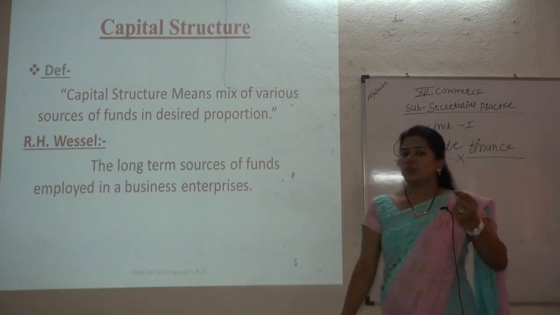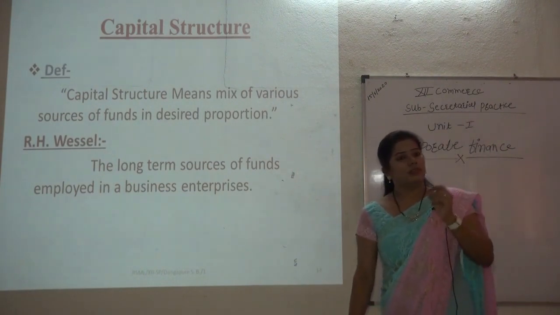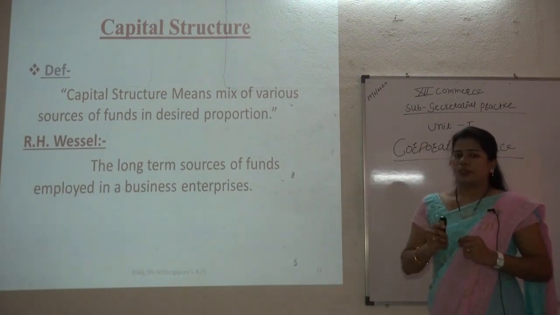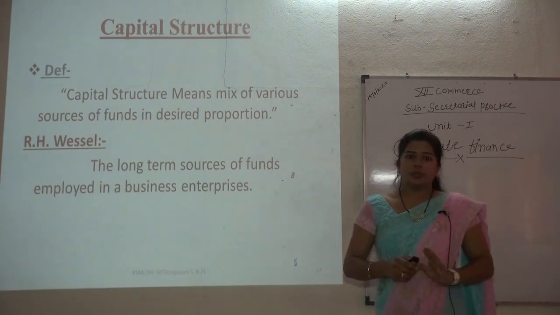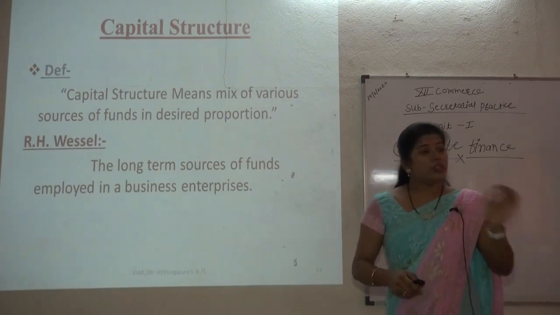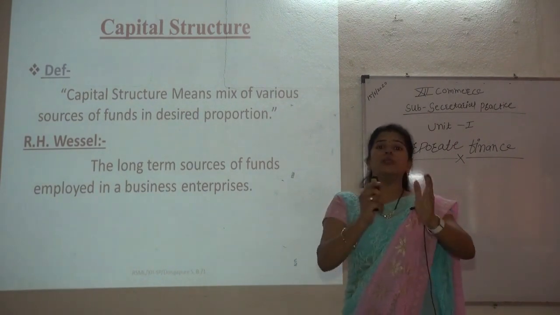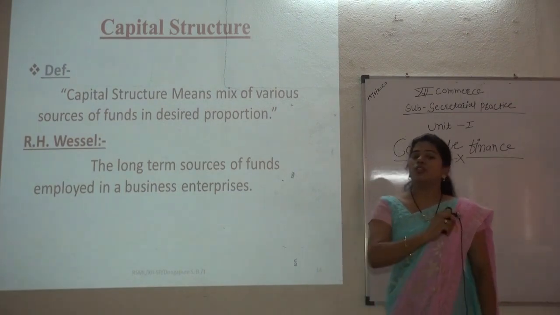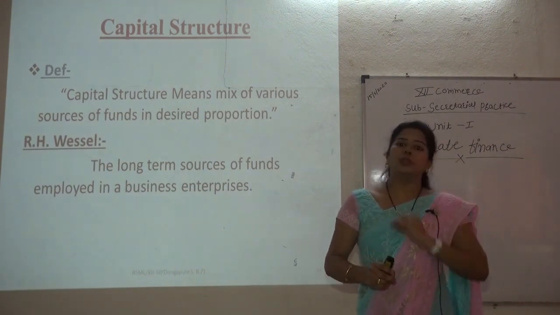When we learn about working capital and fixed capital, it is nothing but a consideration of the capital structure. The capital structure is the ratio of equity and debt capital, because if we utilize more equity capital, we have to pay more dividend. If we use more debt capital, we have to pay more interest. That's why there must be a proper, desired proportion. If there is no proportion, the organization can face severe problems in future.